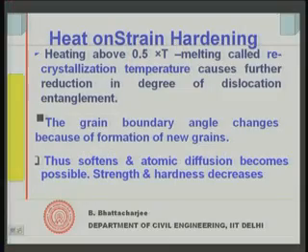Beyond that, as you go on increasing the temperature, you reach a temperature we call the recrystallization temperature. If you heat up to 30% of the melting point, there is no problem. Beyond 30% there will be a little disturbance, but strength would not reduce significantly. But beyond 50% of the melting temperature, there will be recrystallization, and this means new grain structures are forming.